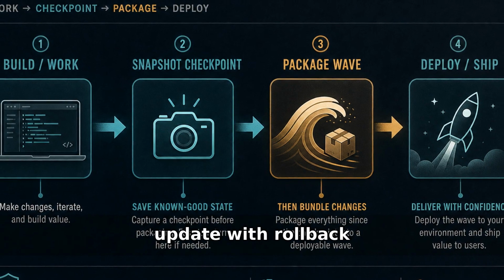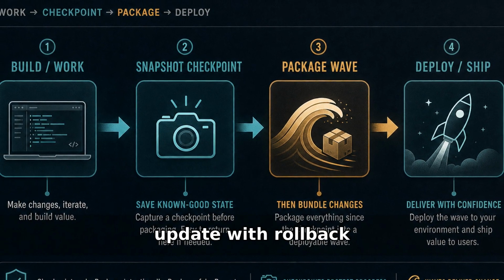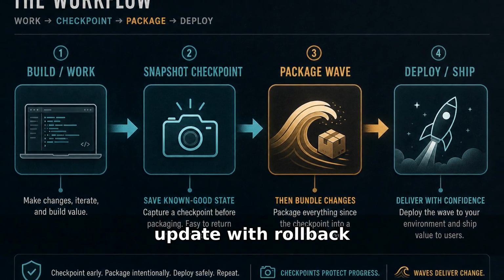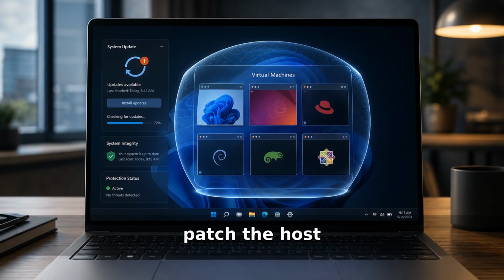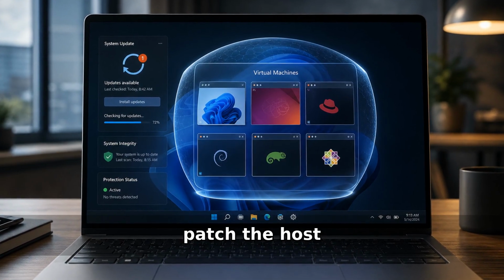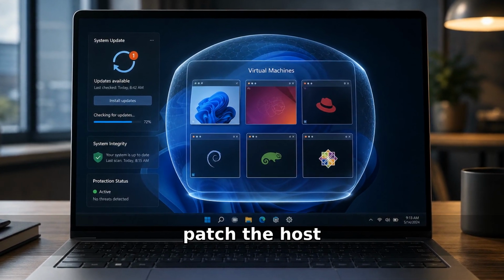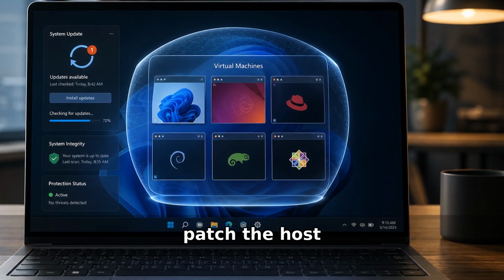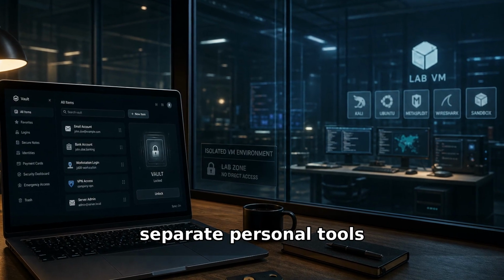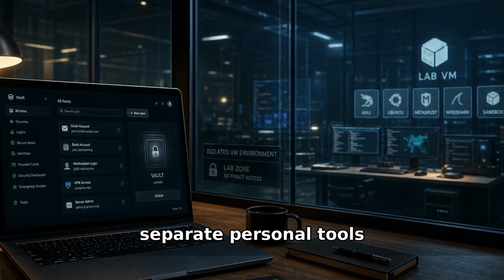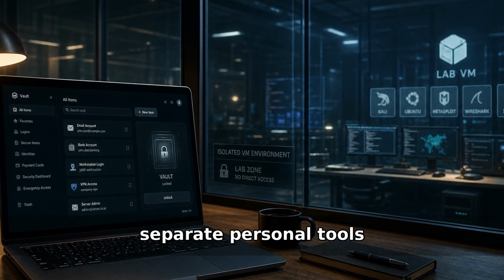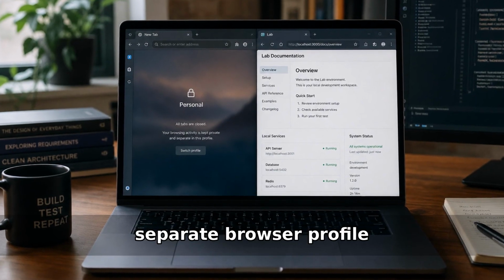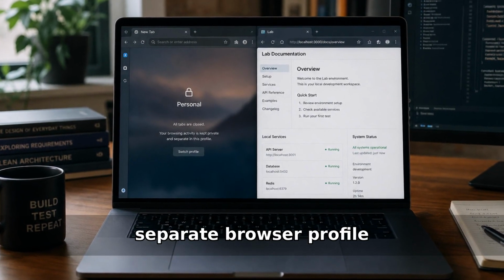Keep Kali updated, but snapshot before large upgrades. Keep your host system patched too, because the host protects the lab boundary. Do not store your personal password manager inside the lab VM. Use a separate browser profile for training accounts and documentation.